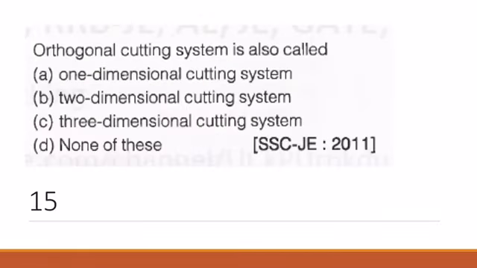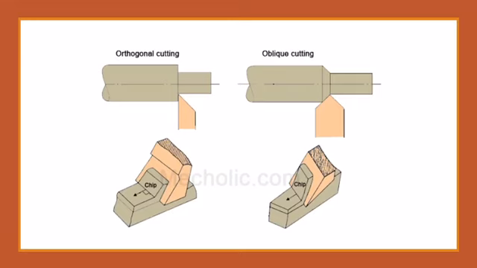Question number 15. Orthogonal cutting system is also called. Now the orthogonal cutting system, as we know, is a two-dimensional cutting system. Remember guys, this is also a very important question asked in many examinations. Here you can see this is the orthogonal cutting system.